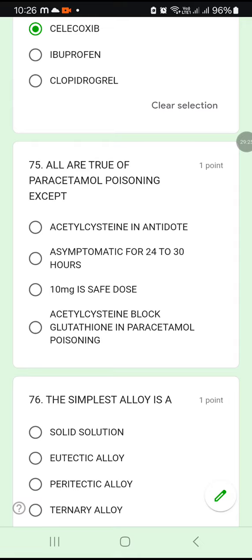75. All are true of paracetamol poisoning except: acetylcysteine is antidote. Yes. Asymptomatic for 24 to 30 hours. No. 10 milligram is a safe dose. Yes, 10 milligram is a safe dose for paracetamol. Acetylcysteine blocks glutathione in paracetamol poisoning. Yes, that is correct. So what is not true? It is not asymptomatic for 24 to 30 hours if you have a paracetamol poisoning.